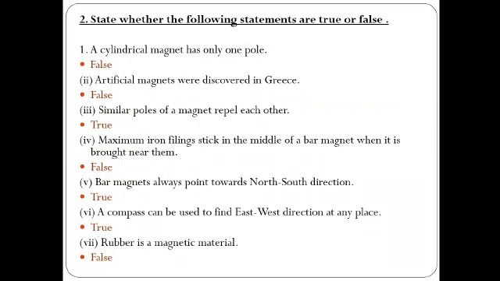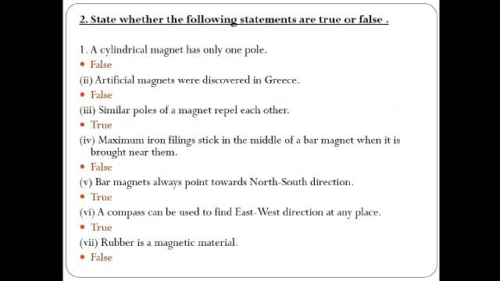Okay, so the answer is false. Artificial magnets were discovered in Greece. It is false. If it is written natural magnet, then it is true. Next one is similar poles of a magnet repel each other. Definitely it is true. Opposite always attracts and similar mostly repel.